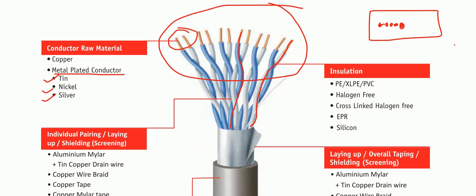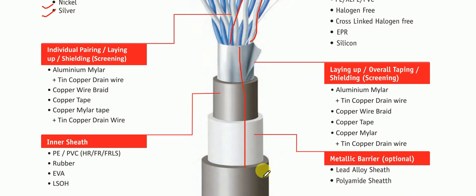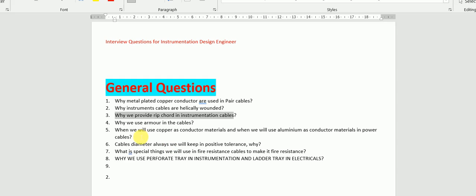This wire is basically used to tear the cable. In the industry, a knife is not used by the technician to open the cable. It is not recommended. So to open the cable, to tear the cable, this rip cord is used to tear the cable. That's why a rip cord is used in the industry along with the cable.